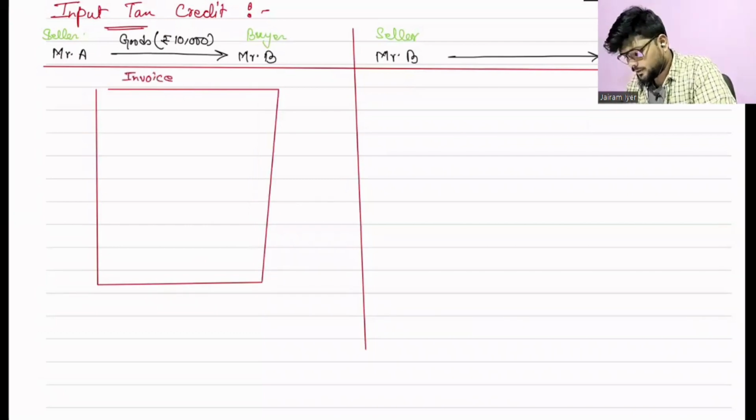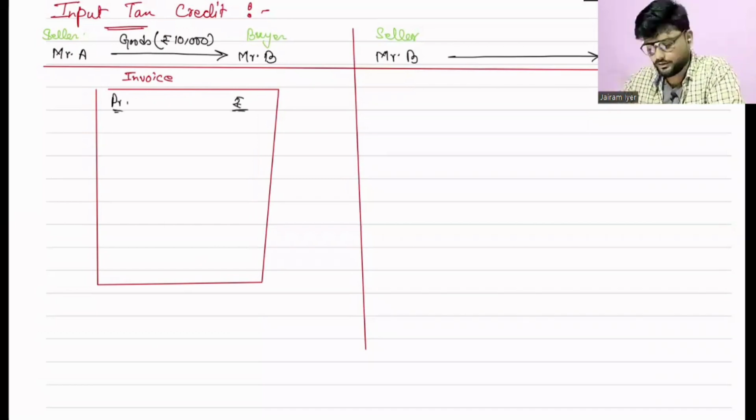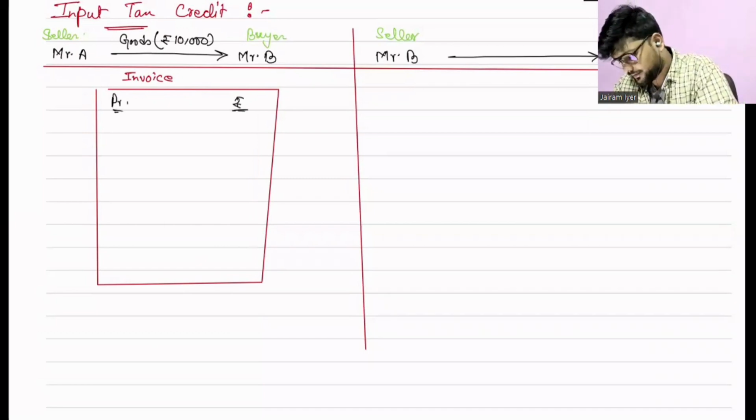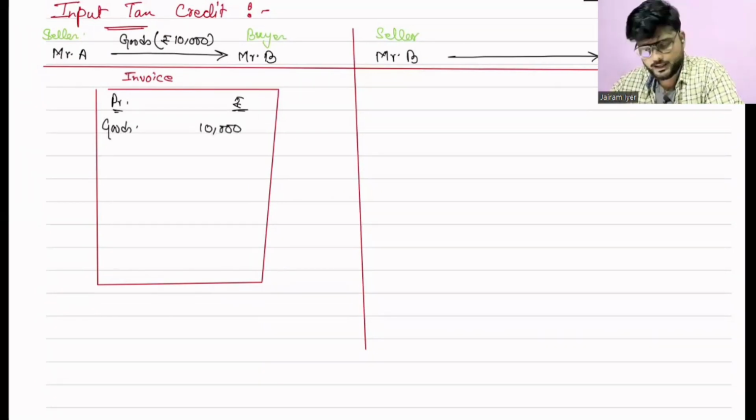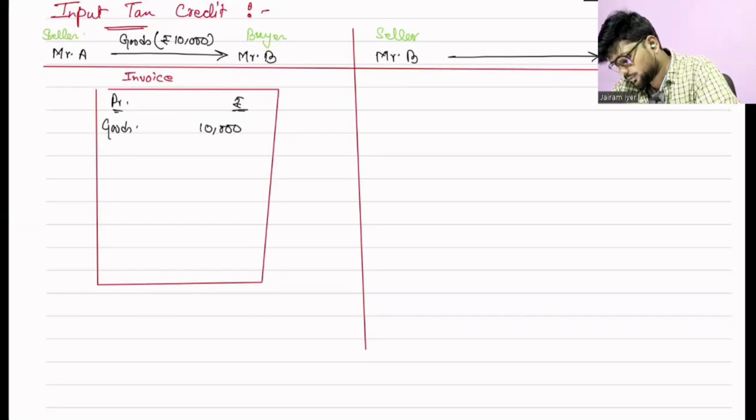Okay. So suppose here are the particulars, here is the amount. A general format of invoice that we all have seen at least once in our life. So what we will do, say here are the goods, correct? It is costing 10,000 rupees. Along with that, suppose they both are in the same state.